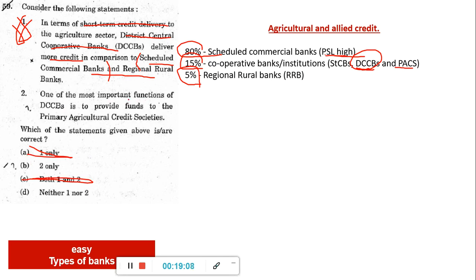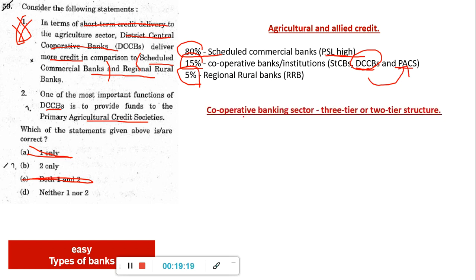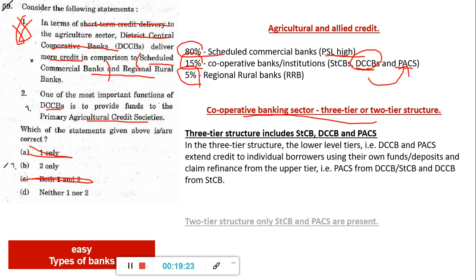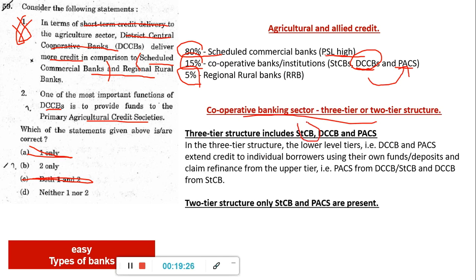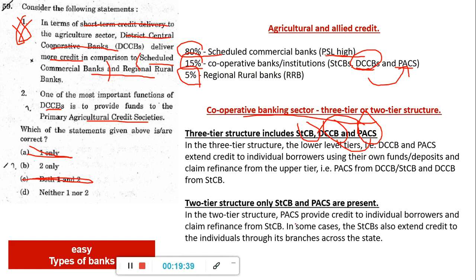Now one of the most important functions of this DCCB, the district one, is to provide funds to the primary agriculture credit society. Meaning this will give to this, that is their primary job. This is actually true. If you see the cooperative banking sector, how it is in a hierarchy, either it will be 3-tier or 2-tier. 3-tier means there is a state cooperative bank, below that a district, and below that a PACS one. So this will give money to this or this will give money to this. However, PACs will get it from any of the upper layers. And in 2-tier also, it will be State Bank and PACs. That time again PACs will get from this.